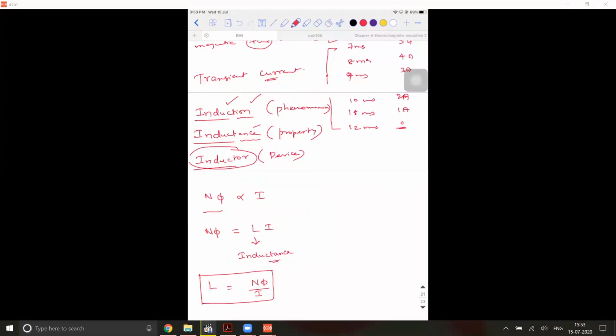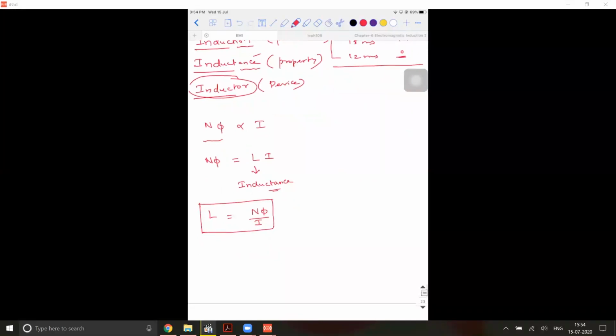There's a very simple derivation. It is similar to how we derive capacitance. The charge on a capacitor is directly proportional to the potential difference you apply. When you remove the proportionality symbol, the constant you introduce is C, which is called capacitance. Similarly, here what you are introducing is called inductance. So inductance is the property of that particular device called an inductor. For you to understand, I explained it. Is it clear till this step?